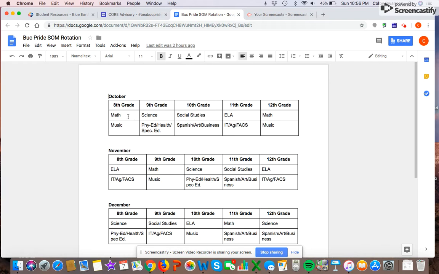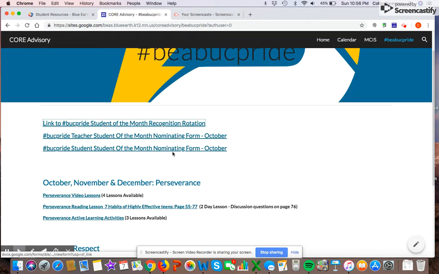8th grade would have math and music. 9th grade student would be from the science department, Phy Ed, Health or Spec Ed. 10th would be social studies, Spanish, art and business. 11th, English language arts and tech ed, ag, and FACS. Seniors, math and music. I close out of that tab back to our core advisory website under the BEA Buck Pride Day.